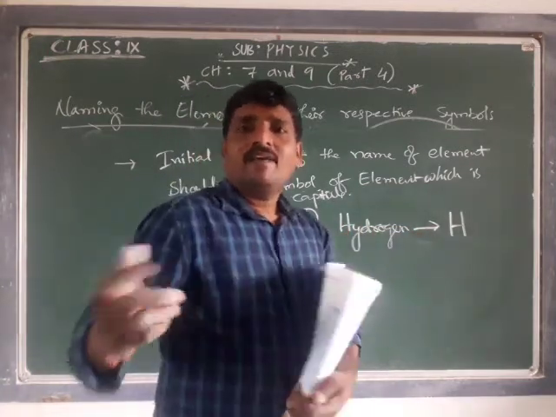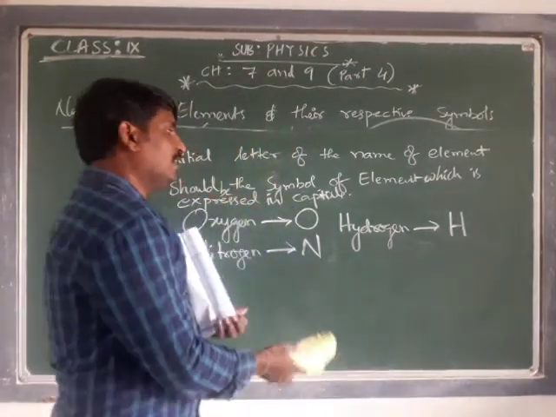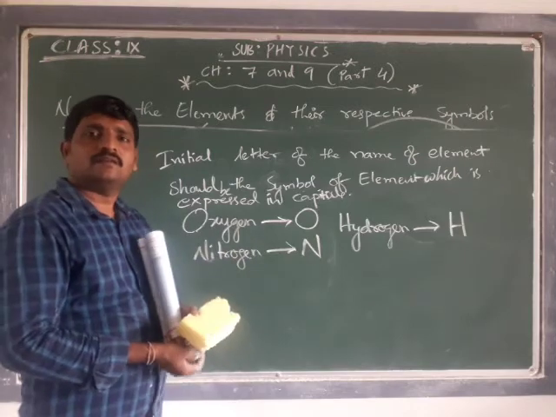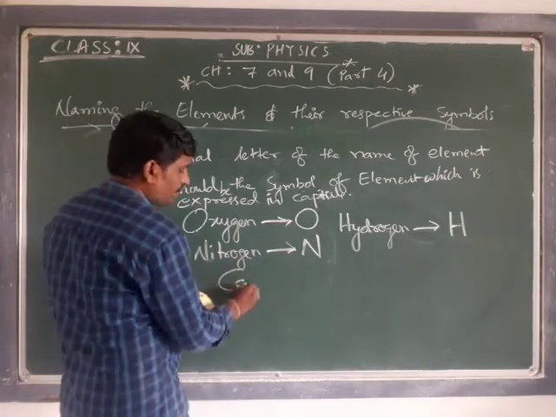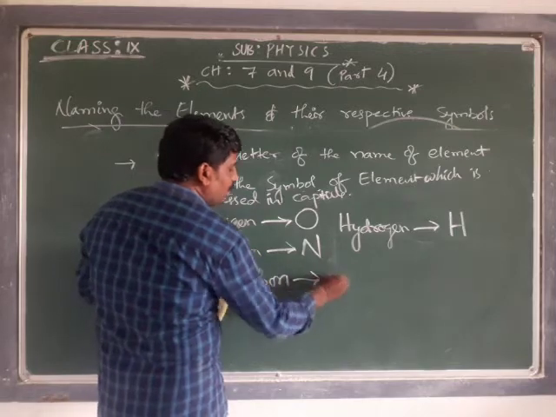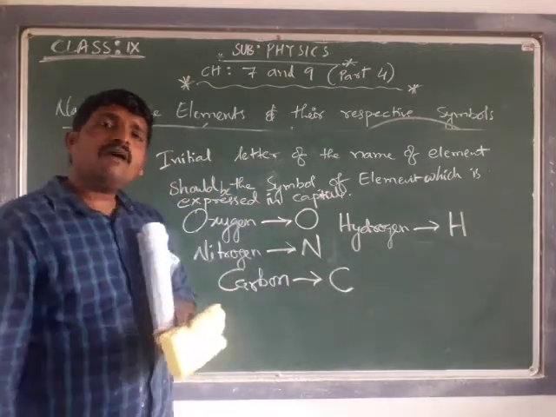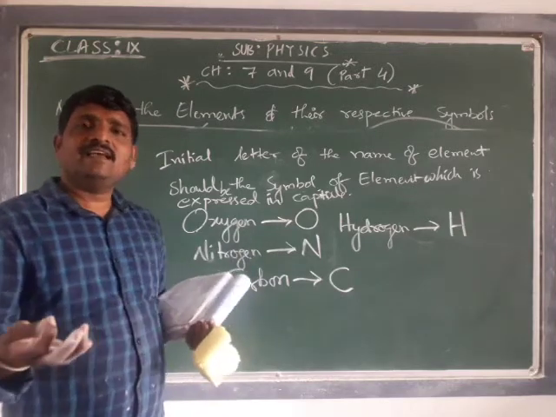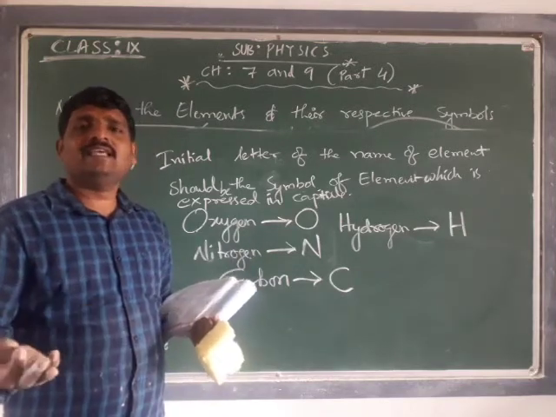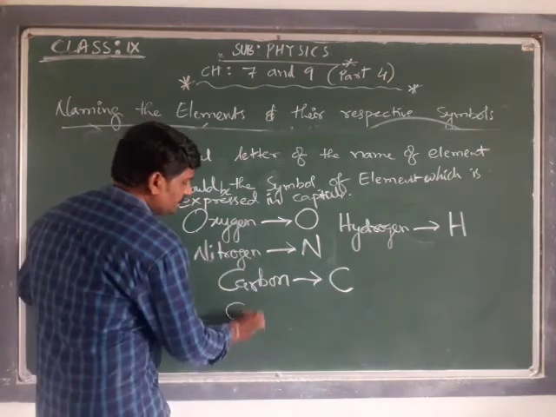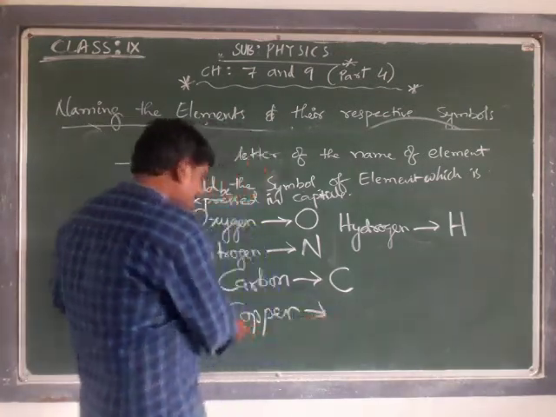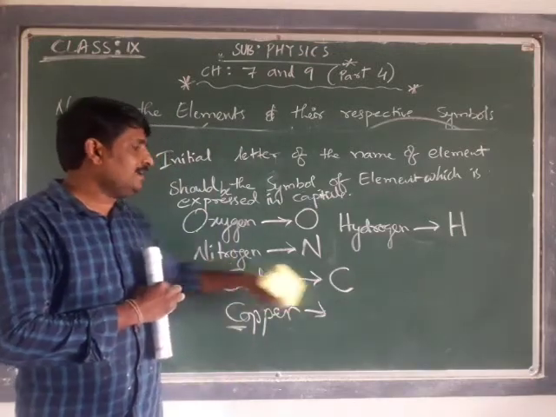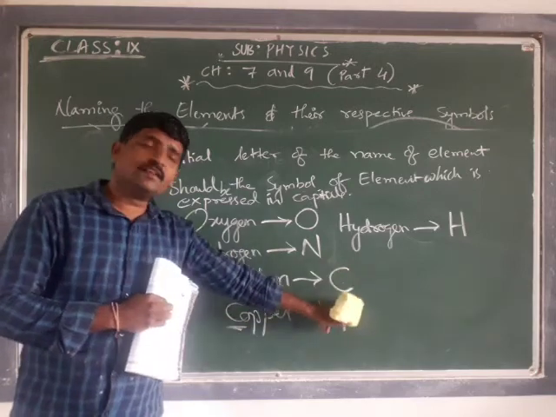What if another element starts with the same letter? Suppose carbon, capital C. Now I have calcium also, which starts with C, or copper, which starts with C. I can't use the same C for copper.